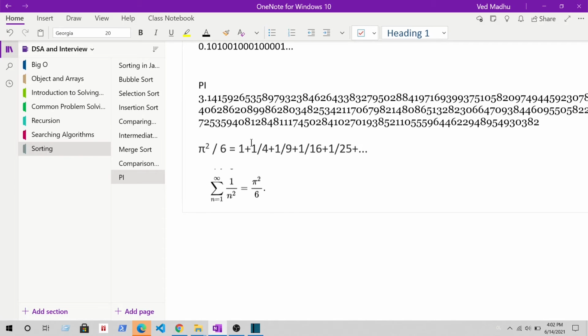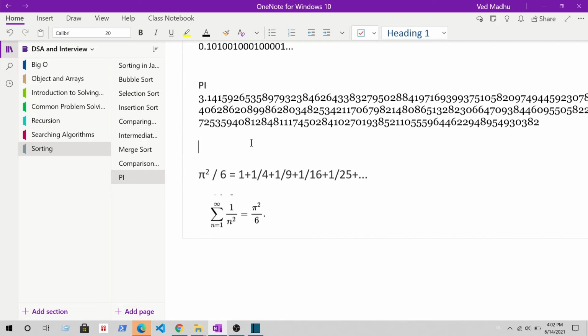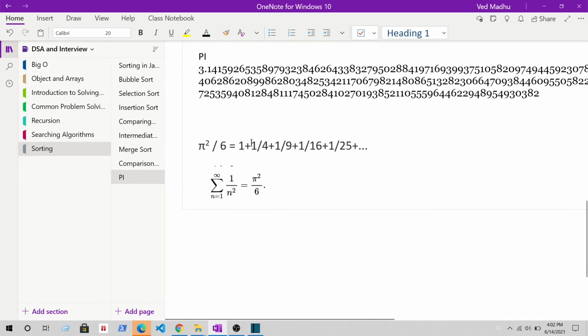So what I'm trying to say is that pi and 22 by 7 are not the same number. 22 by 7 is just an approximate value, a value near pi, which is also representable as a fraction. So 22 by 7 is not a correct way to find the value of pi.